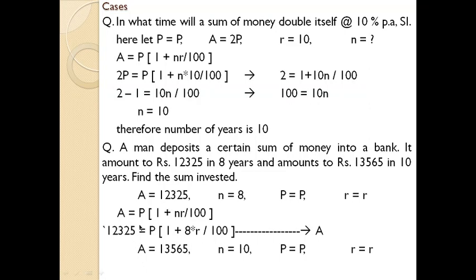We are just dividing the entire question into two parts, one on the basis of 8 years and other based on 10 years. So on the 10 years concept, the annual amount is 13,565, N is 10, P we don't know, just let it be P, and R let it be R. So on the basis of the equation, we developed another equation B, that is 13,565 equals P into 1 plus 10 into R by 100. Now we have developed two equations A and B. Just remember these two equations because we are going to the next slide regarding the continuation of this question.